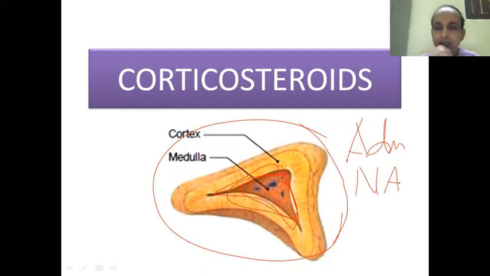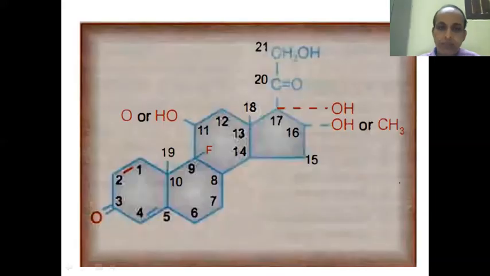The adrenal cortex secretes our corticosteroids. So although they are in the same gland, they function completely differently. The medulla is a part of the sympathetic system, and the cortex is endocrine. So this is the structure common to all.